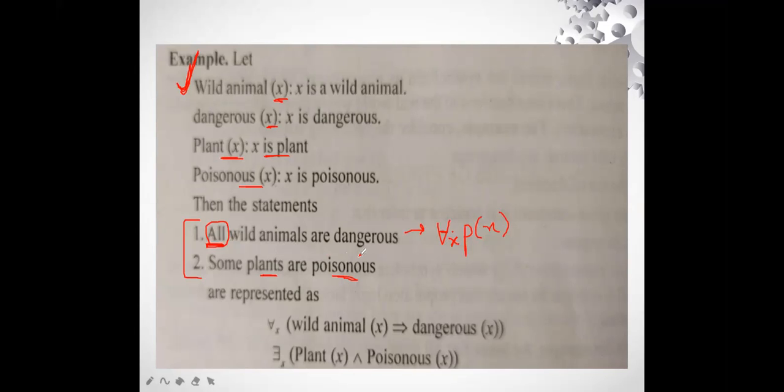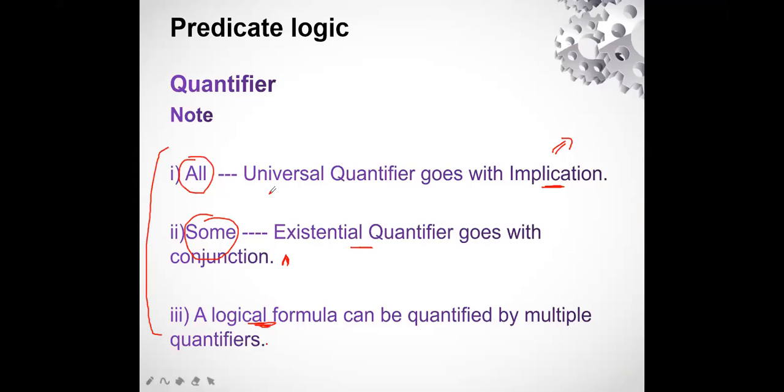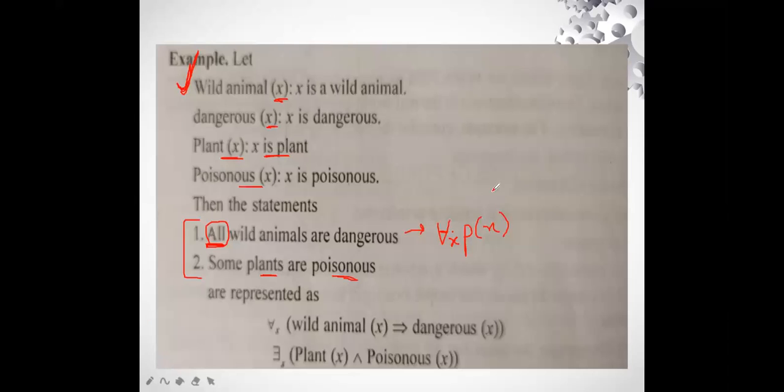Now just remember the earlier slide. I told you two points you have to remember to solve the question. That is, whenever you have the universal quantifier, you are going to use the implication sign. We have already identified the universal quantifier, that is all. Now we are going to use the implication sign in this. This is the sign of implication.